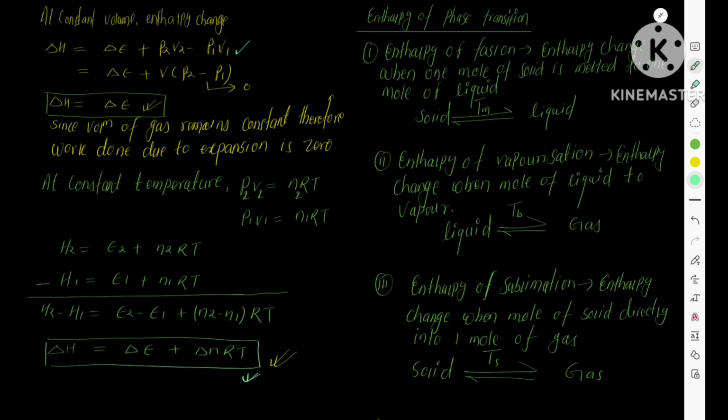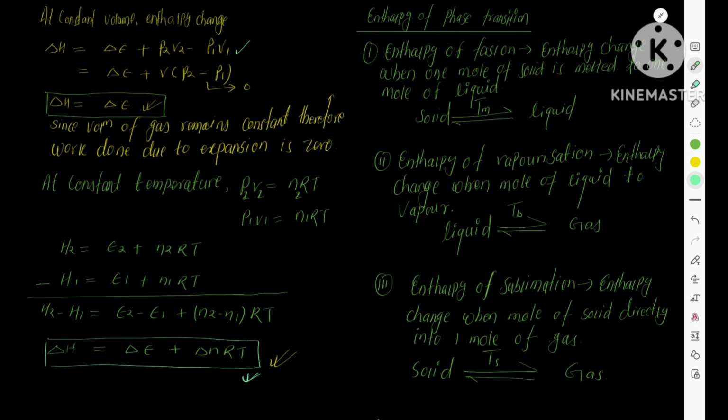Now we need to calculate enthalpy of phase transition. Phase means its state, whether it is in solid state or gaseous state or liquid state, okay? First example is enthalpy of fusion. Enthalpy change that takes place when 1 mole of solid is converted into 1 mole of liquid is called enthalpy of fusion.